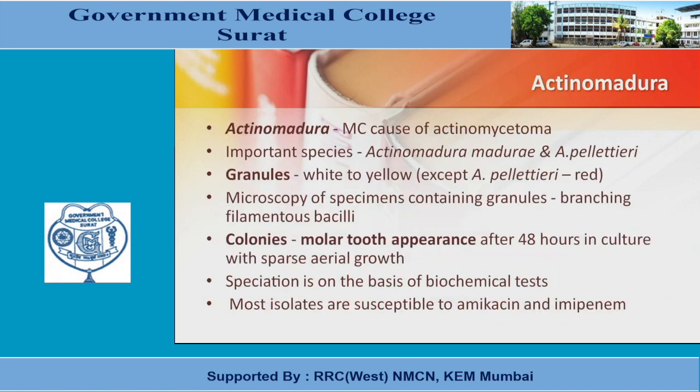In Actinomadura, the most common cause of actinomycetoma, important species are Actinomadura madurae and pelletieri. Granules are white to yellow. Microscopy of specimens containing granules shows branching filamentous bacilli. Colonies have a molar tooth appearance after 48 hours in culture, with sparse aerial growth. Speciation is on the basis of biochemical tests, and most isolates are susceptible to amikacin and imipenem.